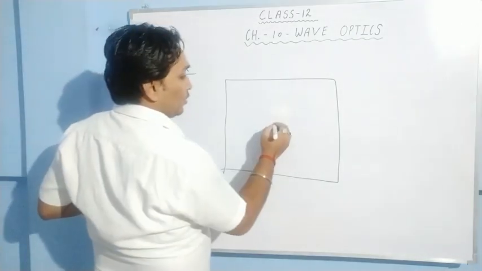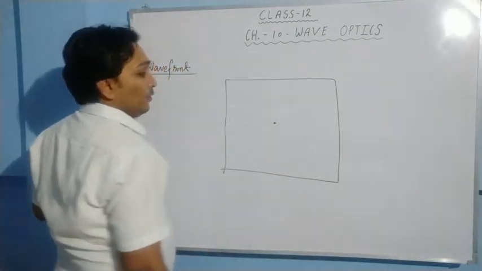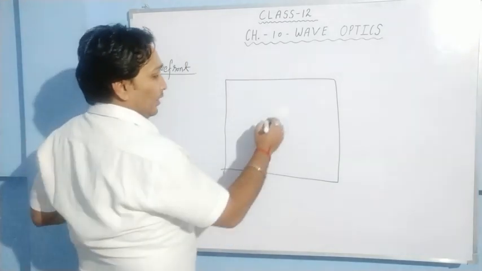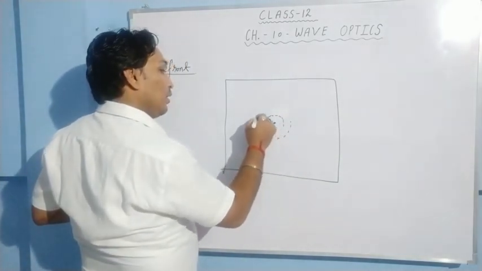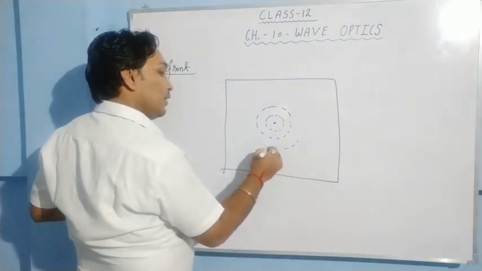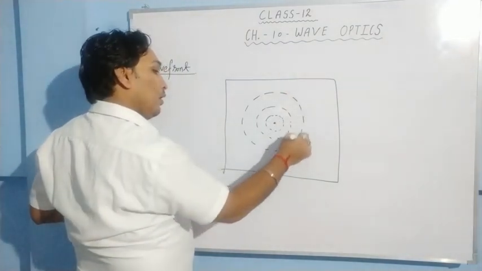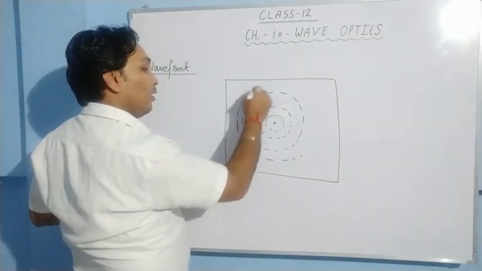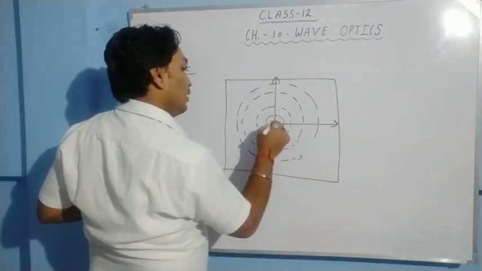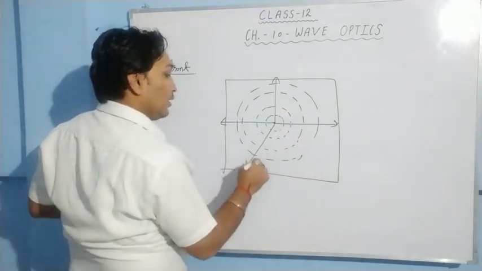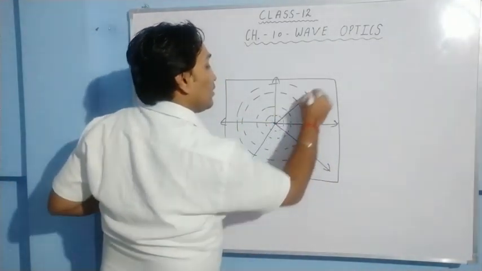If you throw a stone over here, then what happens? Circular waves are generated, and these circular waves move towards the edges.